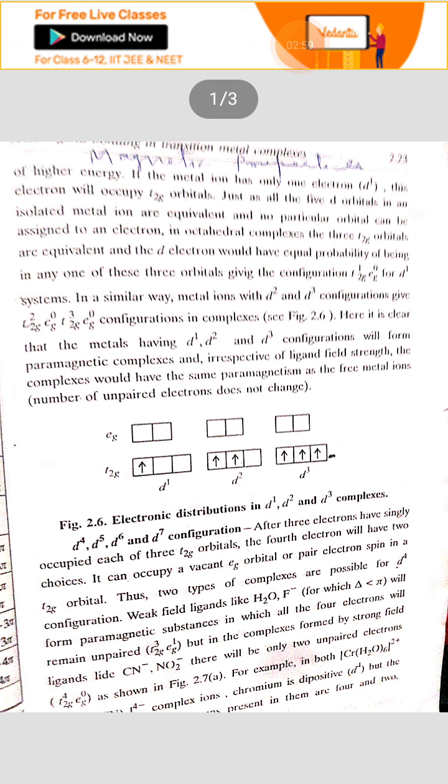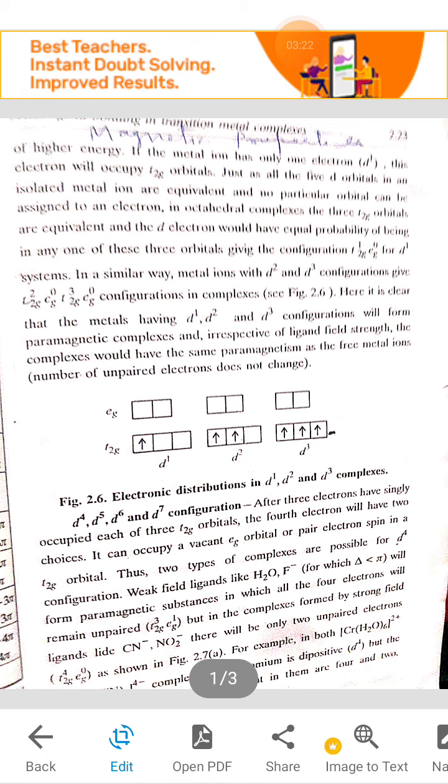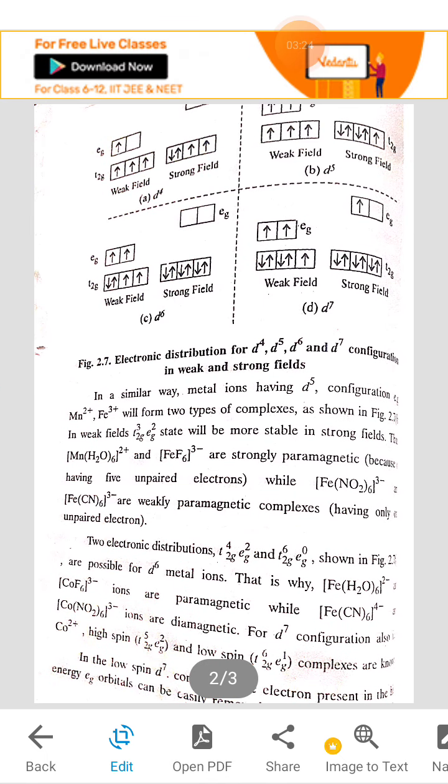For example, when chromium H2O 6 2 plus and chromium cyanide 6 4 minus ions are compared, in the water molecule complex, the pairing of electrons is not done, and in the cyanide complex there is pairing of electrons found.